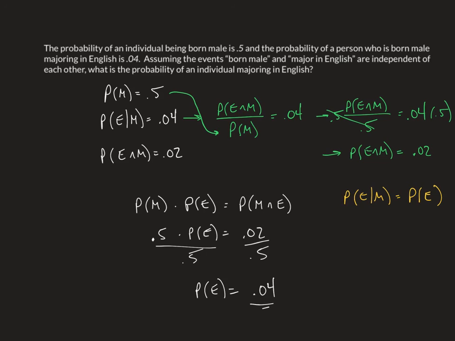Because if you know that that's true, and you do, because we're assuming that the events are independent, then you're done. That's just an example, sort of tricky. Apologize for the trick there, to get you to realize that the way that you choose your formula could save you a whole lot of time. And that's the final example.